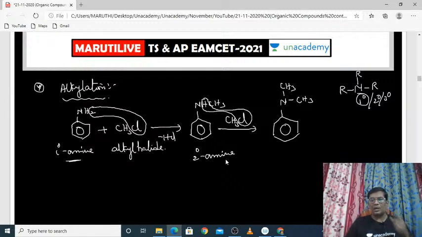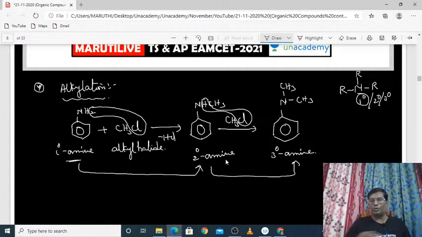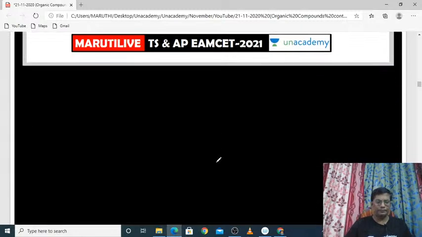So primary amines are converted to secondary amines with the help of alkyl halide. And if you react the same with alkyl halide again, it will produce tertiary amine. So these are all interconversions. Primary amine is converted to secondary amine, and secondary amine is converted to tertiary amine. So the interconversion will be possible once you are doing the alkylation process. I think I am clear, right? Good. Coming to the next one.